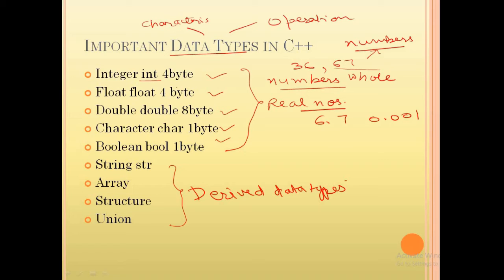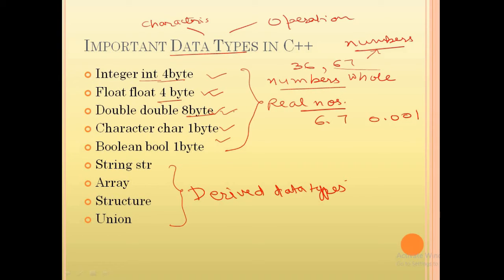So this is the difference between integer, float and double. Now you can see that float requires 4 bytes of storage and double requires 8 bytes of storage. What is this byte? Actually this is the storage requirement of a particular data. For example, integer requires 4 bytes of storage, float requires 4 bytes of storage, double requires 8 bytes of storage, while character requires only 1 byte of storage, and boolean also requires 1 byte of storage.